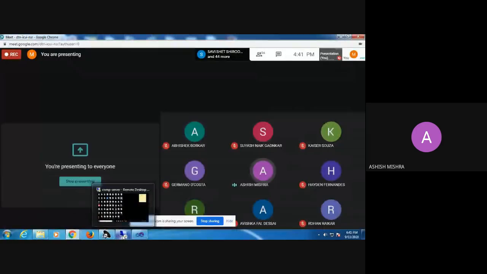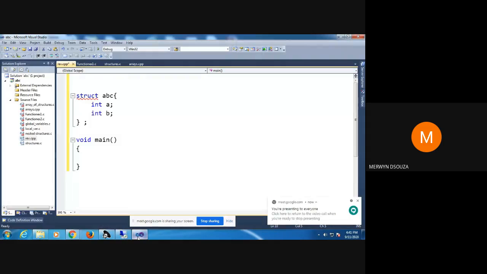Now we can. Okay. Could you all hear my question that I had asked? I'll repeat the question. I've just written one structure here, and I wanted you all to write in your notebooks the two different ways of declaring structure variables. Only write the answer directly. Don't copy this entire thing. Just write the two different ways of declaring structure variables in your notebook.